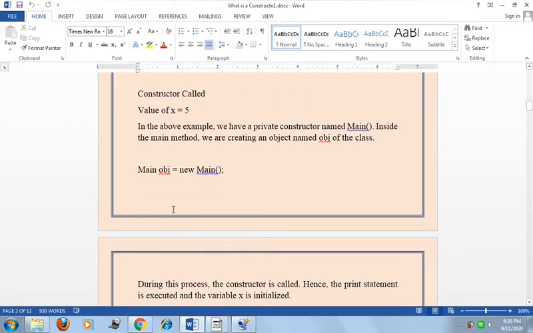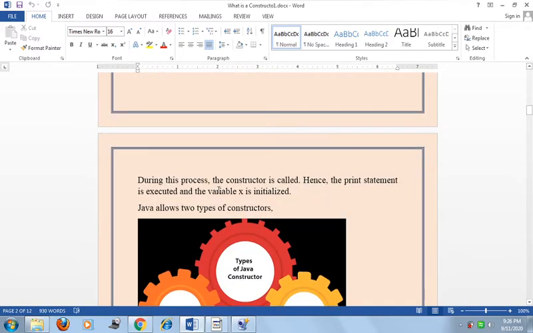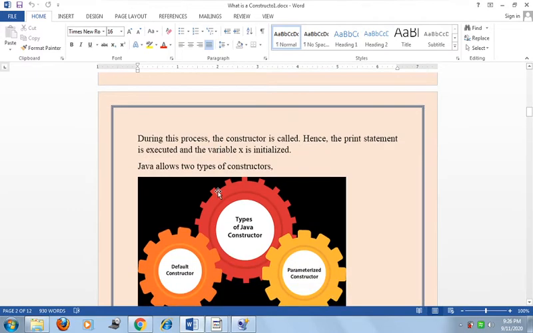Here, how to create an object? Here is the name of the class, that is Main, then the object name, obj equal to new, and here is also the class name with opening and closing brackets. So this is the constructor. During this process the constructor is called, hence the print statement is executed and the variable x is initialized. So when the object is initialized, the constructor is automatically called.